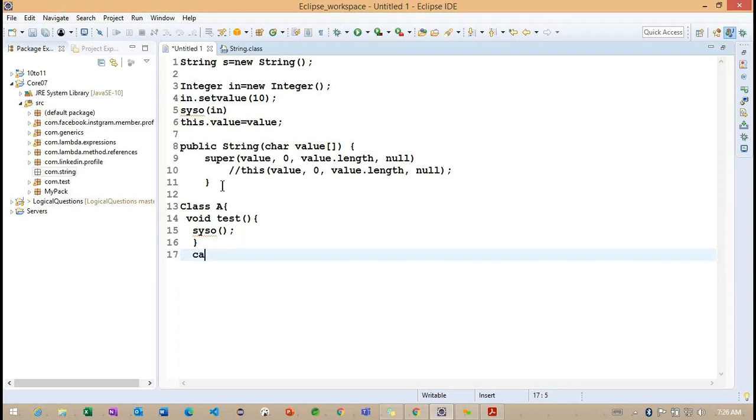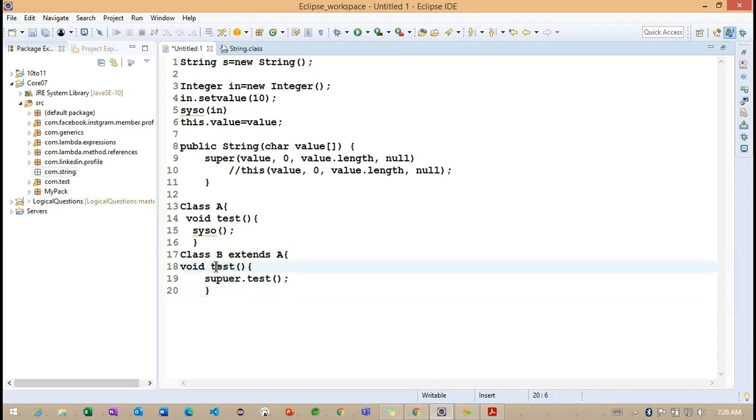And here we have one more class, class B, which extends class A. Inside class B I override the same test method, and if I want to call the superclass method, we can call super.test. So this is the purpose of the super keyword.